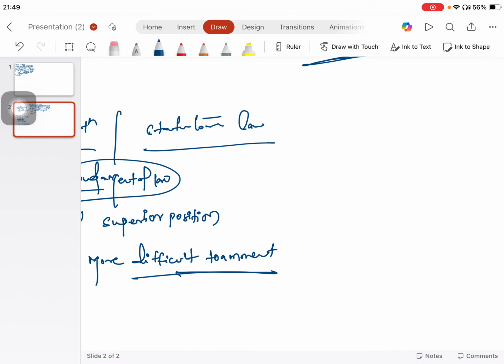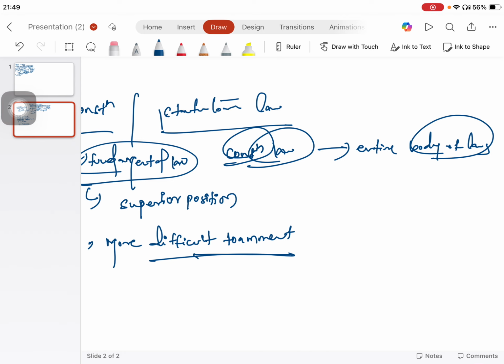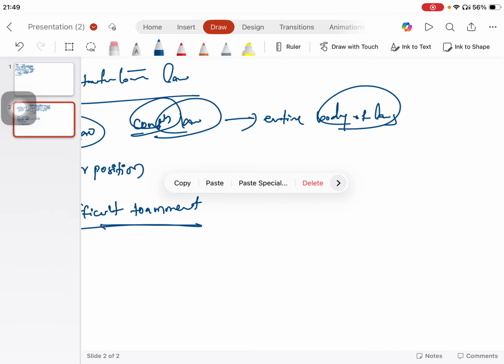Let's see constitutional laws. This is usually termed as the entire body of laws, because it is also known as the law of laws. It is termed as the central body of laws.